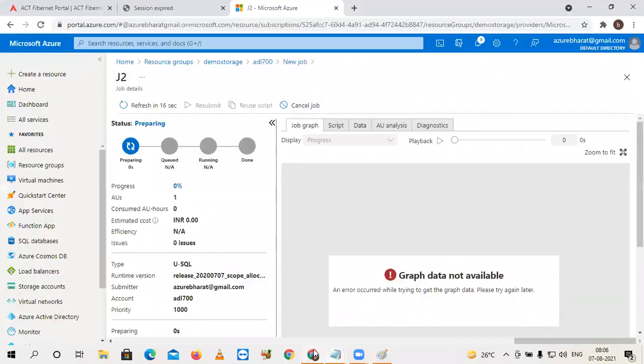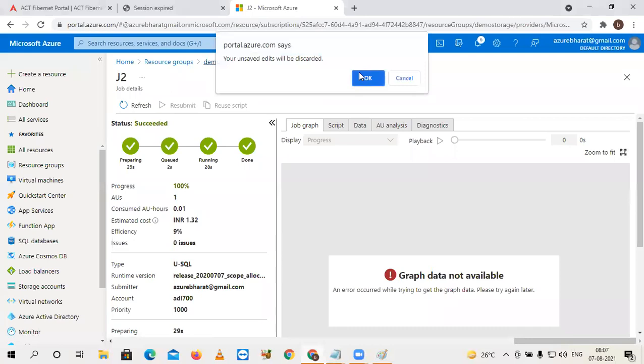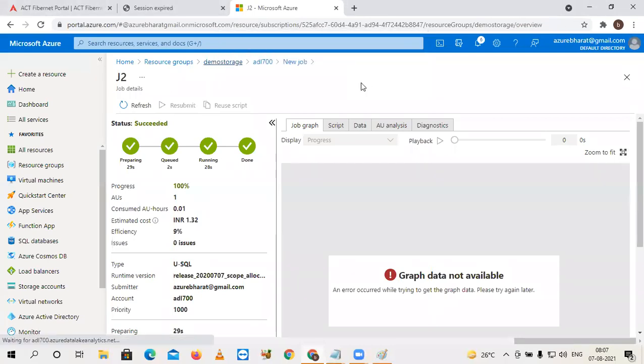Please check our job status. All of you observe on the left side: preparing phase, queuing phase completed, now running phase. Okay, all the things completed. All phases completed. Just check your storage now.